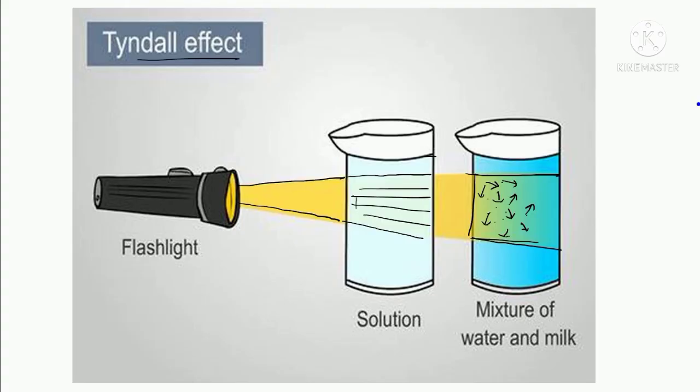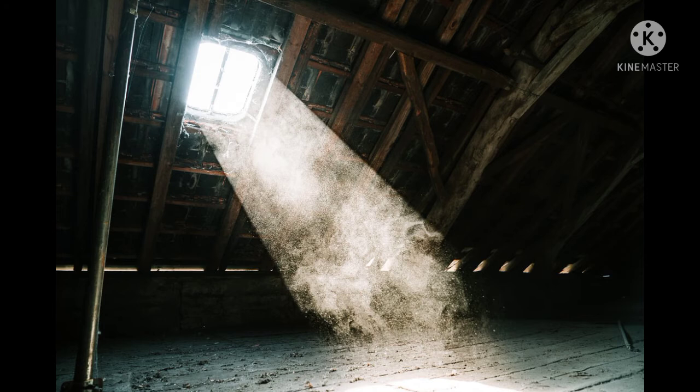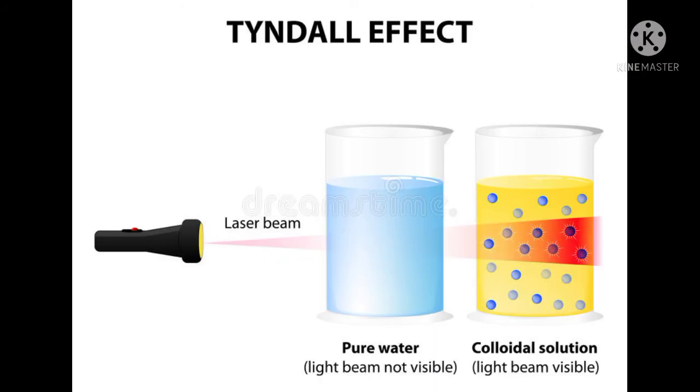The next type is Tyndall scattering. The scattering of light rays by the colloidal particles in a colloidal solution is called Tyndall scattering or the Tyndall effect. A colloid is a microscopically small substance that is equally distributed throughout another material. For example, when a beam of sunlight enters a dusty room through a window, its path becomes visible to us. This is because the tiny dust particles present in the air of the room scatter the beam of light. This beam of light is invisible in pure air, but it is visible in a colloidal solution.